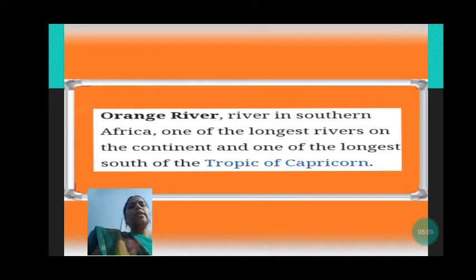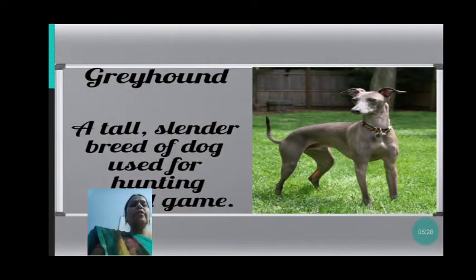So the Orange River in southern Africa is one of the longest rivers on the continent and one of the longest south of the Tropic of Cancer. It is located in southern Africa, and it is the longest river on the continent of Africa.